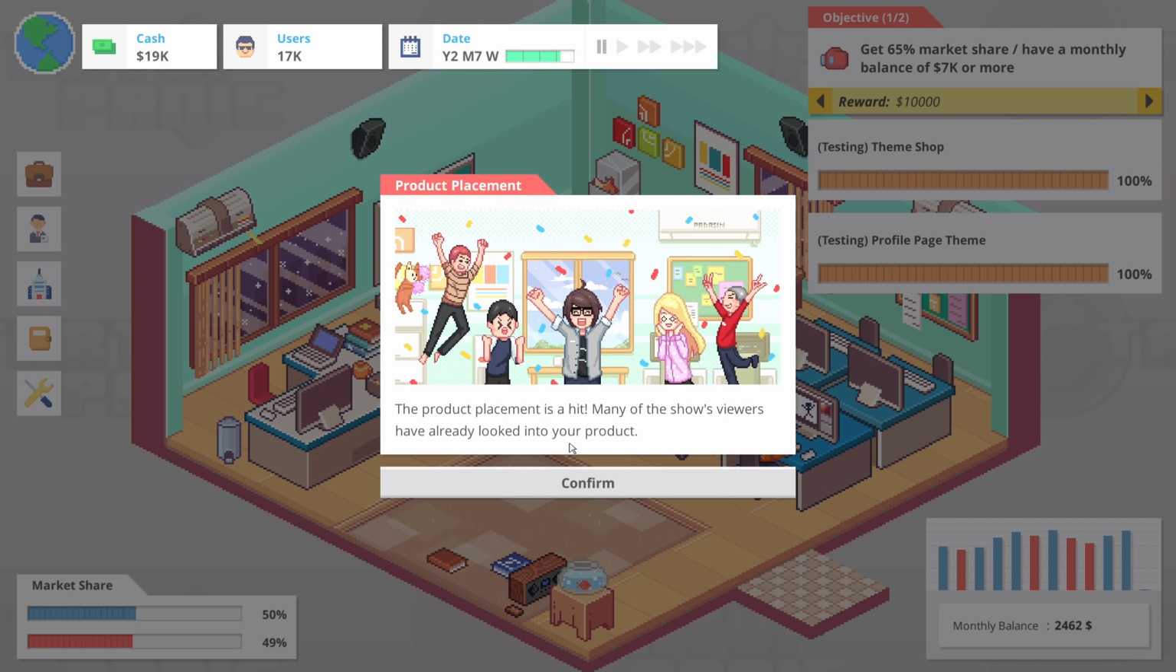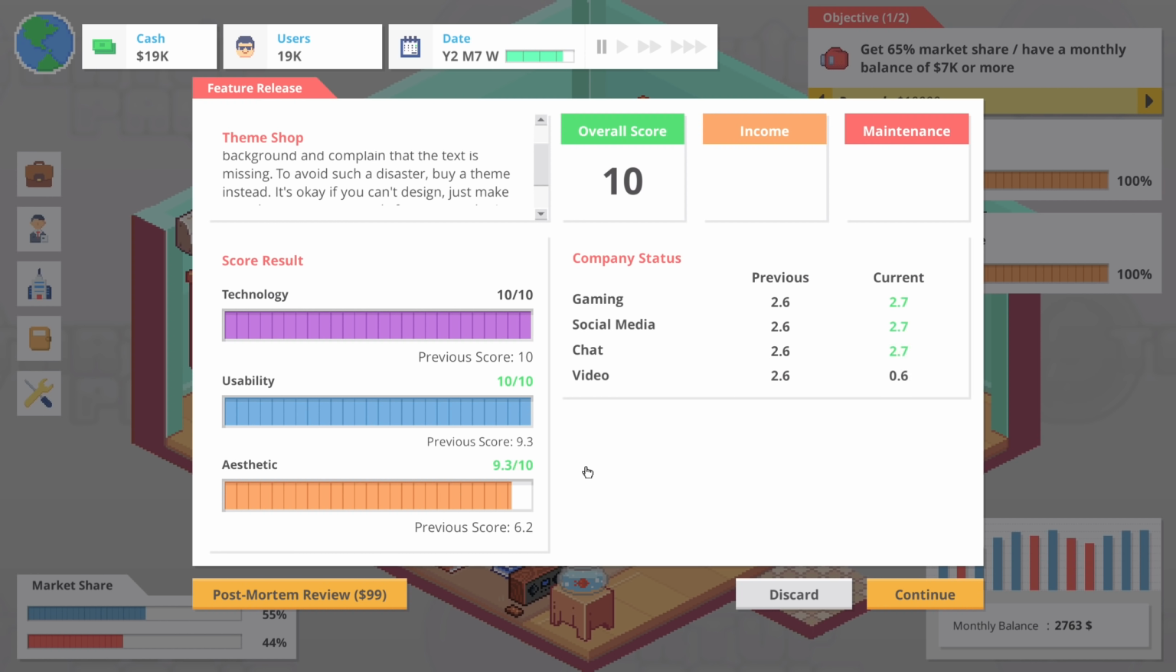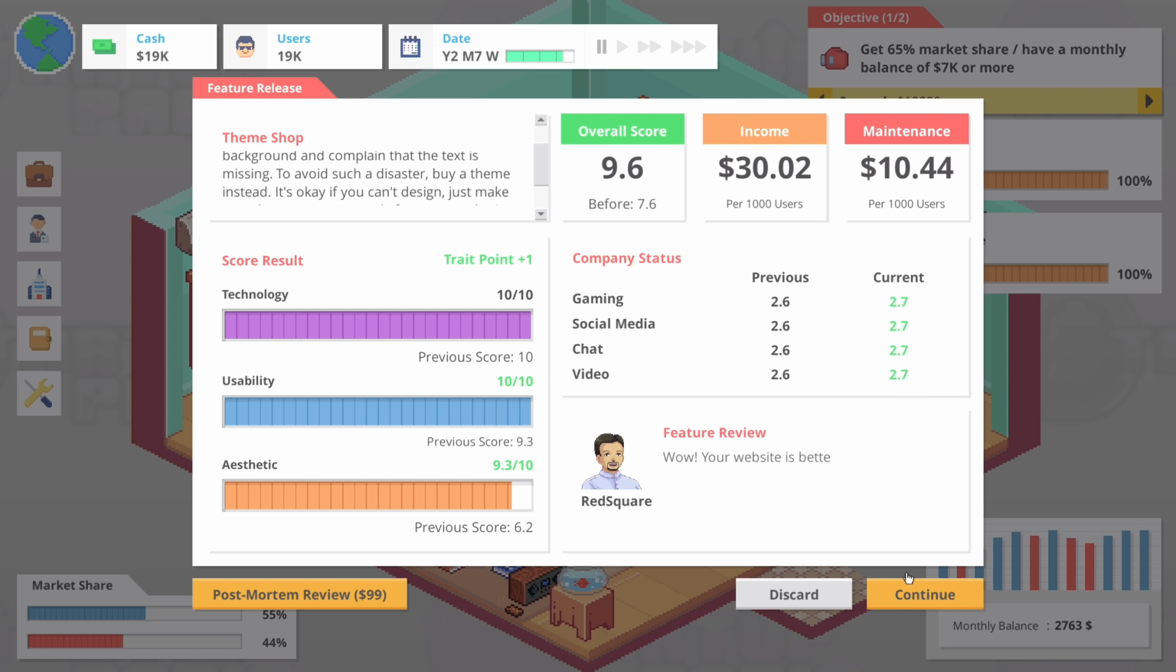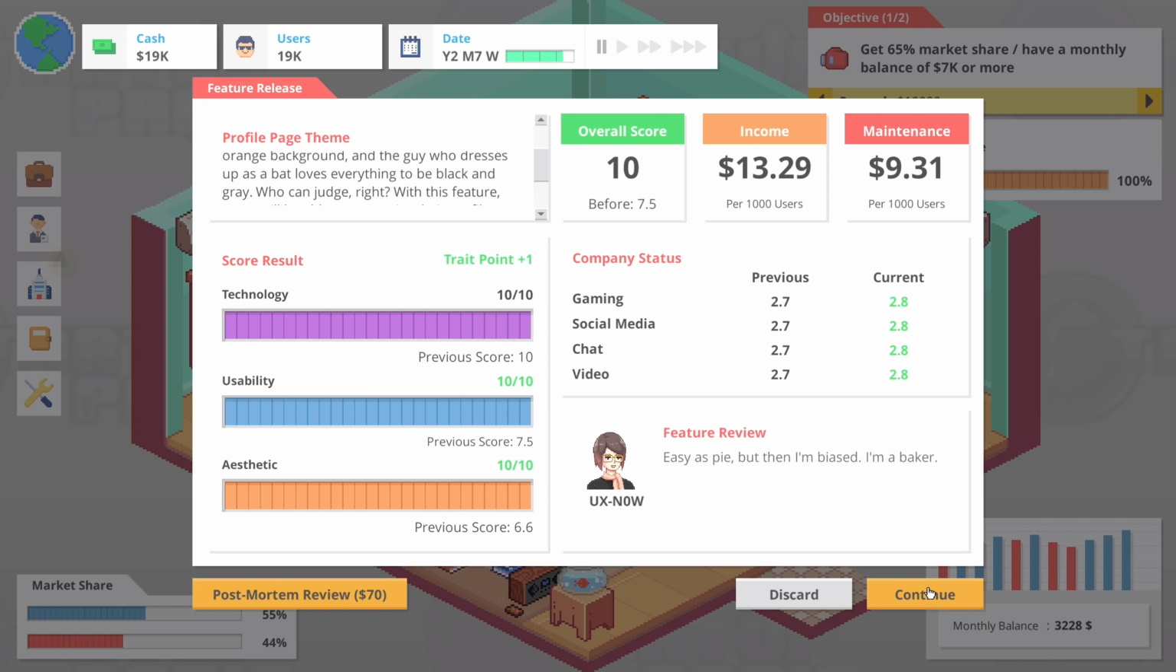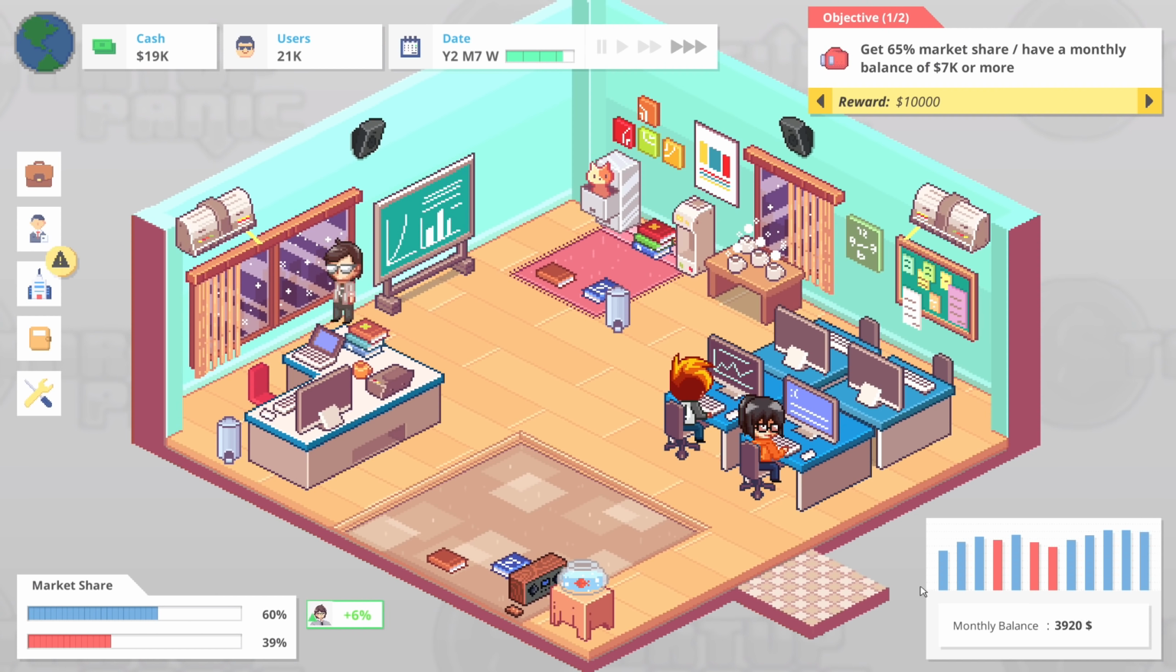Beautiful. So let's see here. The theme shop is up there a fair bit. So that's good for us. That's pretty good money increase on that as well. And the profile page themes have been overworked as well. So beautiful. That is absolutely beautiful.